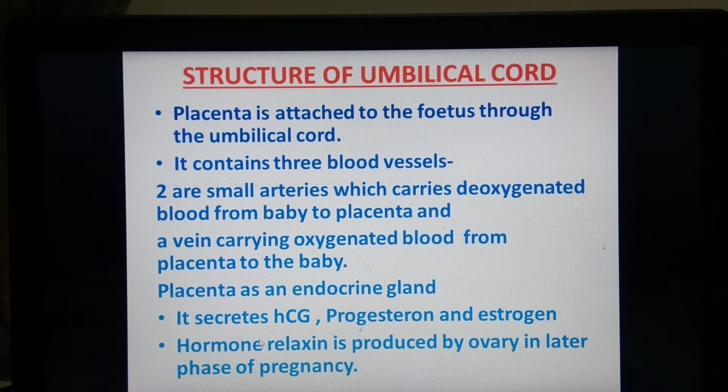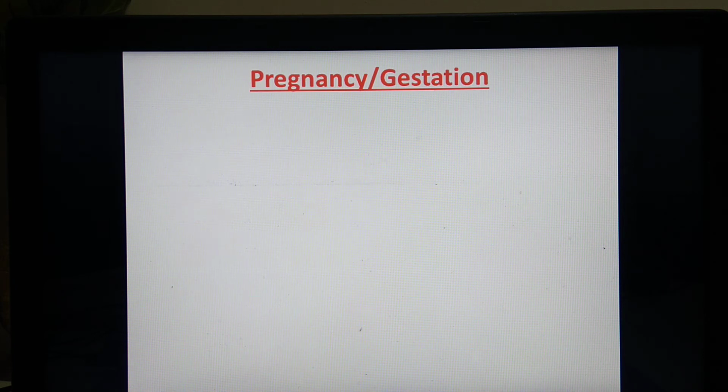One more hormone, relaxin, is there, but it is secreted by the ovary in the later phase of pregnancy, which is required after the parturition for relaxing the pelvic muscles or the pelvic region which expands during the process of parturition. So this is all about the umbilical cord and the placenta, its structure and function.